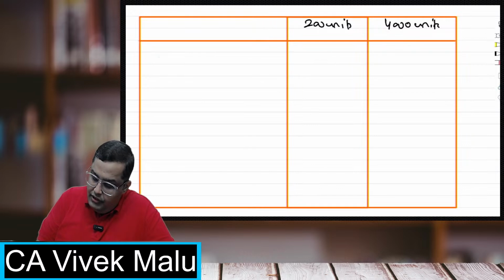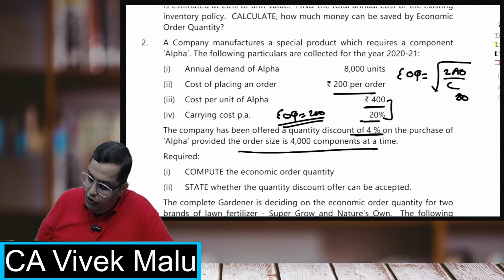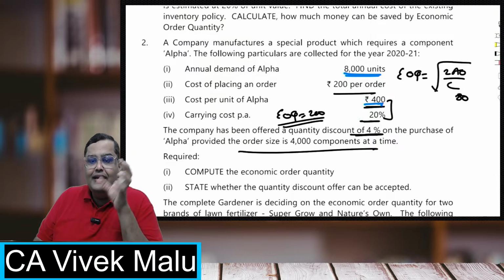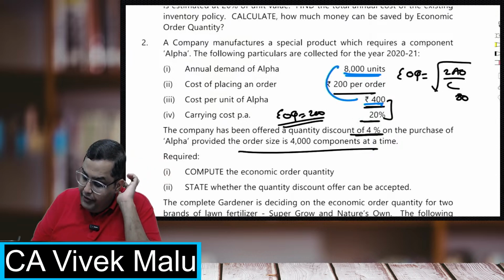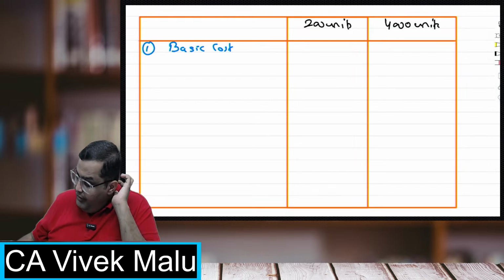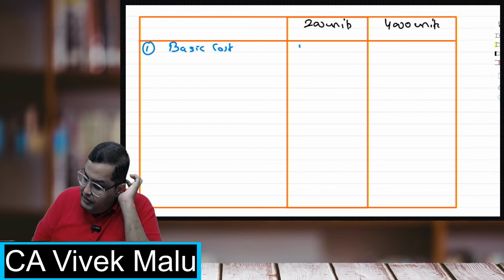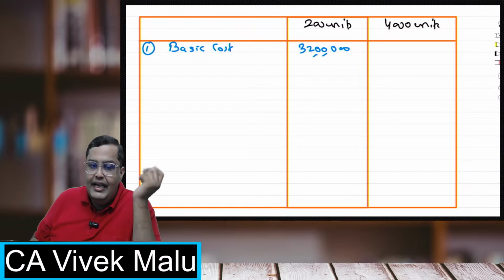Now students, the first thing, what will be the basic cost? See, I have to order, what is my annual demand? 8,000. What is the rate? 400. If I order at the EOQ level, I'm not going to get a discount. So 8,000 into 400, come on, do this. 8,000 into 400, it is coming 32 lakhs, because I'm not getting any discount.